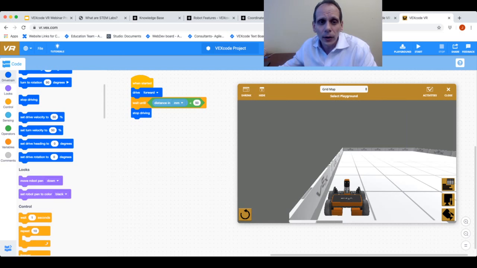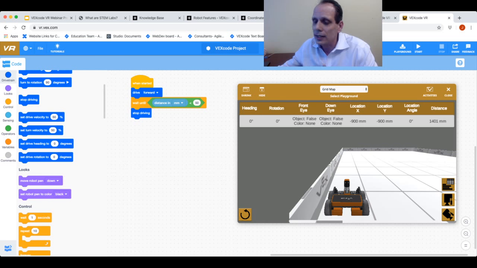Another really cool feature that we have in our VR window is I can click the button over here on the right, and it's going to open up my dashboard. And now I can get all the different sensor readings that are associated with the robot. So now as this robot's going to drive forward, over here on the right, you can see the distance value. You're going to see that change as the robot is moving forward.